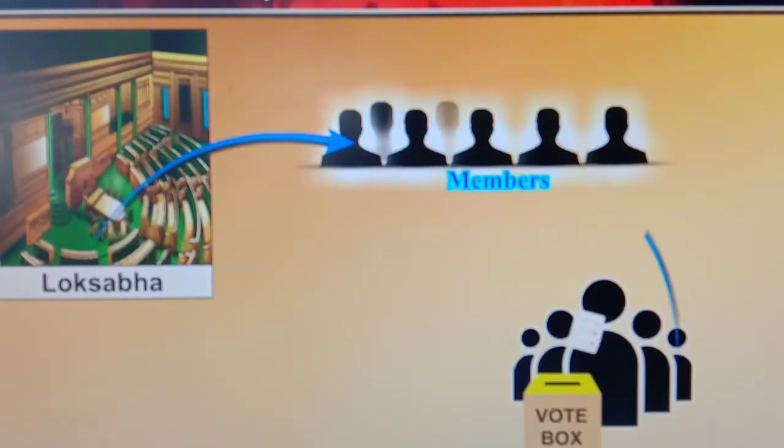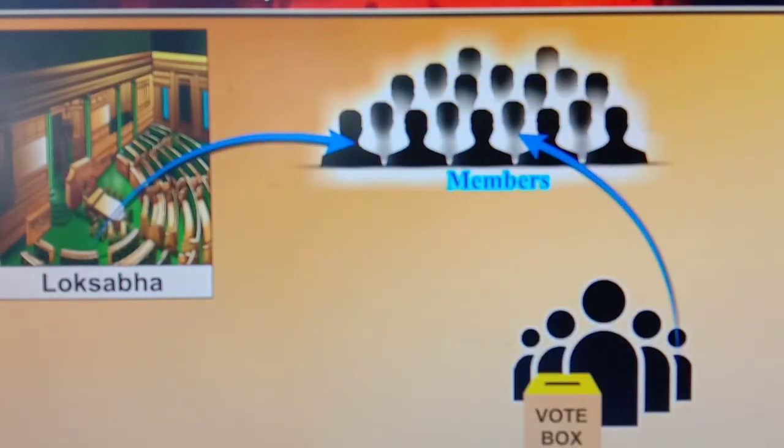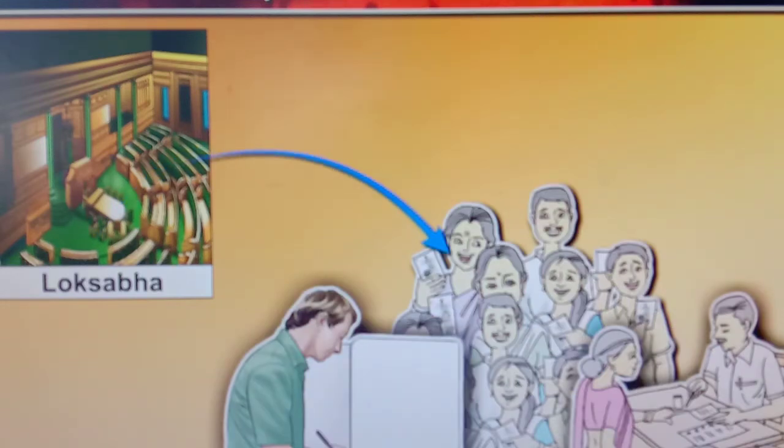Second, members of the Lok Sabha are directly elected by the people. The number of members in the house is fixed. We call these members MPs, members of parliament. At present, according to the constitutional provision, the number of Lok Sabha members is 552.